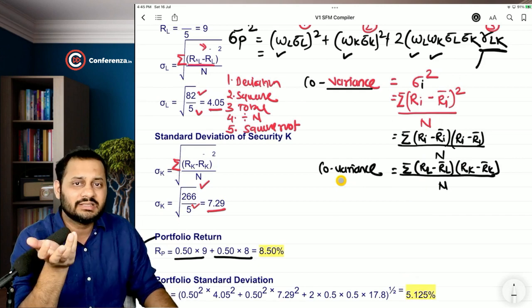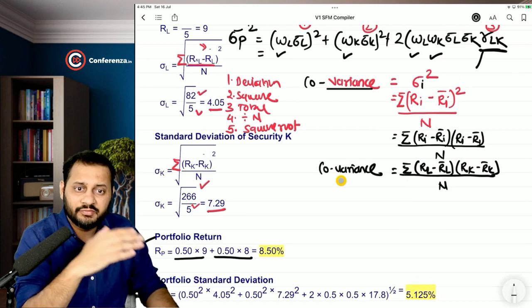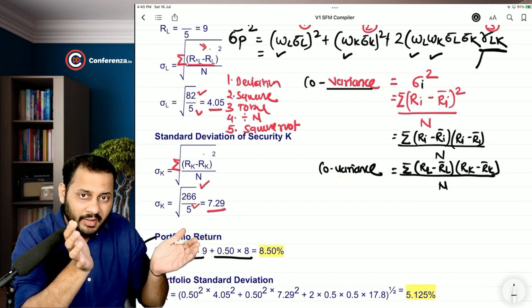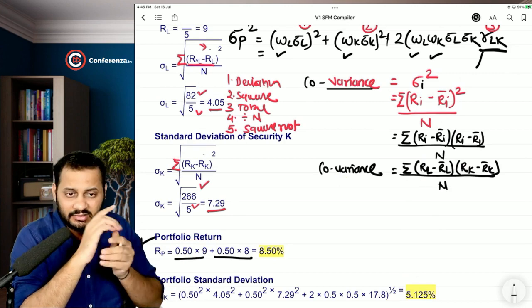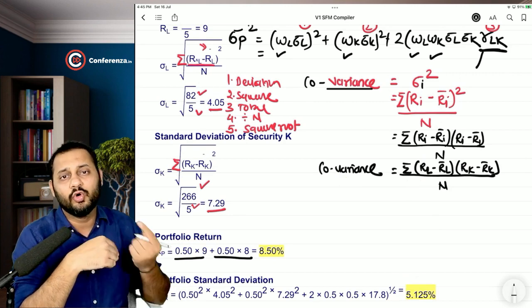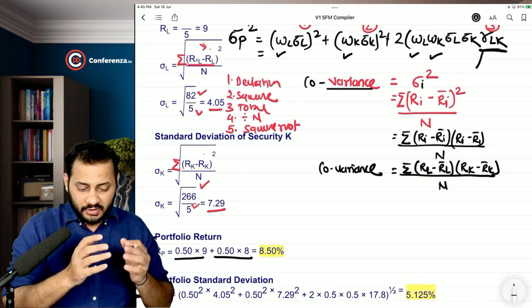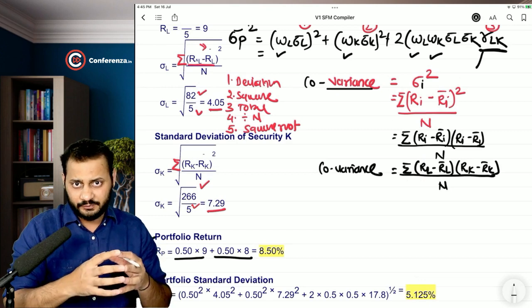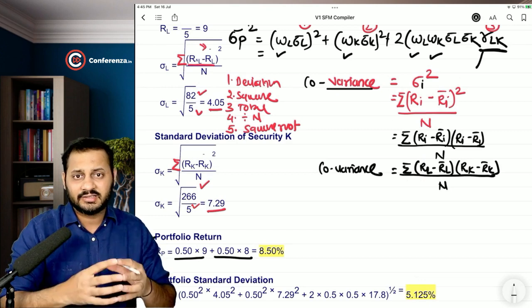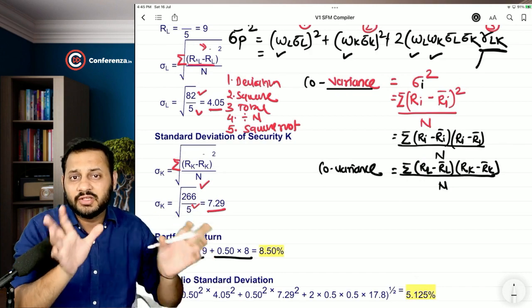Now, what happens because of that is the risk gets reduced when you combine the two securities and bring them at one place. This gives us the idea of the correlation coefficient. Correlation says what is the exact risk as compared to the product of the risk of the two individual securities.